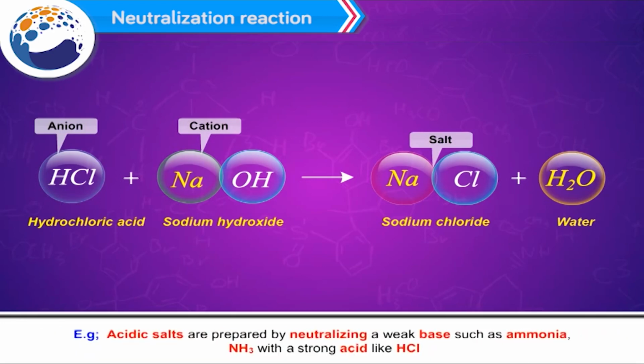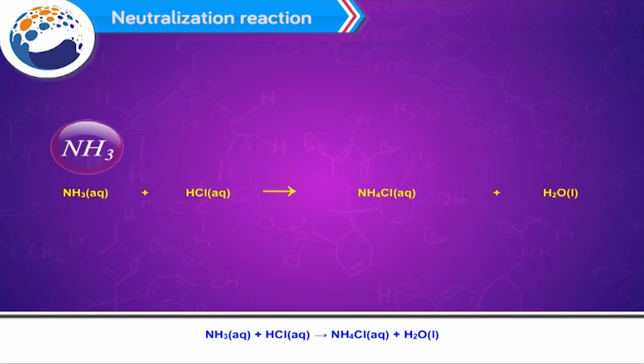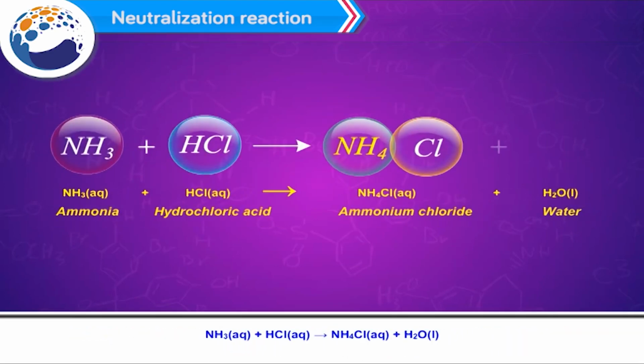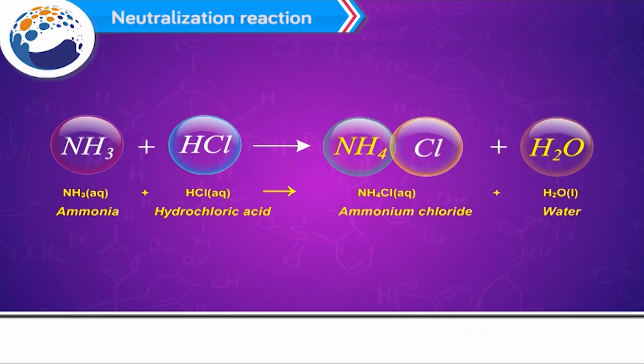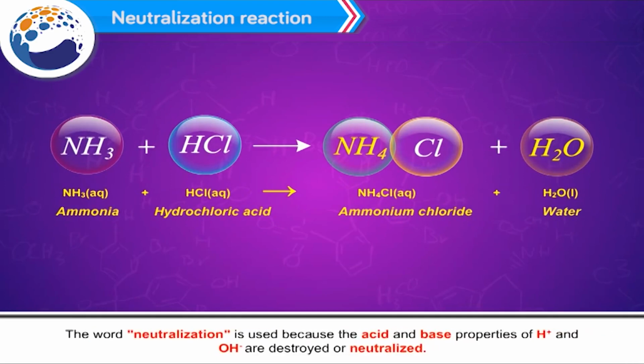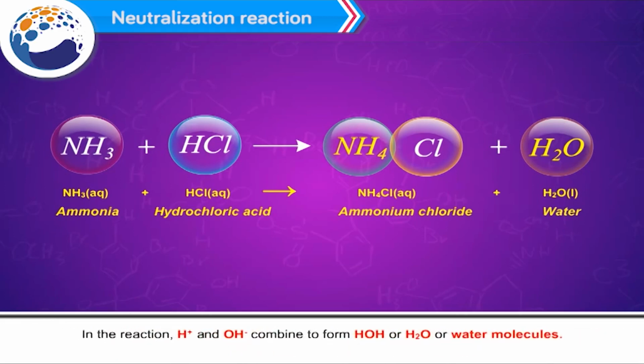Example: acidic salts are prepared by neutralizing a weak base such as ammonia, that is NH3, with a strong acid like HCl. NH3 plus HCl gives NH4Cl plus H2O. The word neutralization is used because the acid and base properties of H+ and OH- are destroyed or neutralized. In the reaction, H+ and OH- combine to form HOH, or H2O, or water molecules.